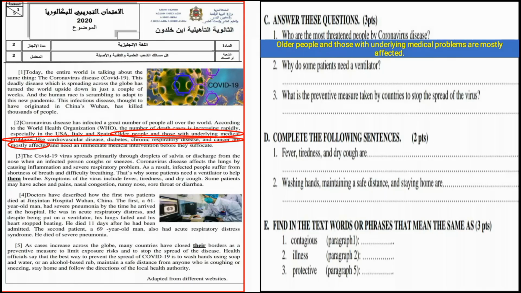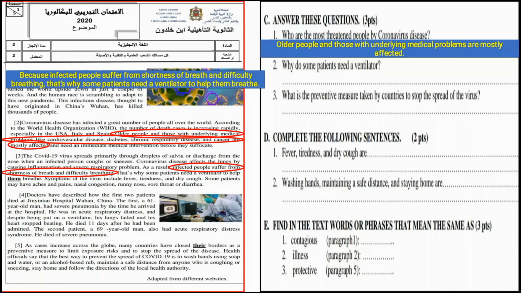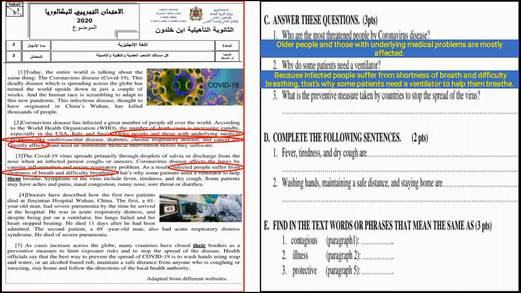Number 2, why do some patients need a ventilator? Here we are going to look for a cause or a reason. Let's go to paragraph number 3. We have infected people suffer from, what do they suffer from? They suffer from shortness of breath and difficulty breathing, and that's why some patients need a ventilator. So we say because infected people suffer from shortness of breath and difficulty breathing, that's why some patients need a ventilator to help them breathe.